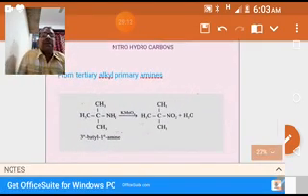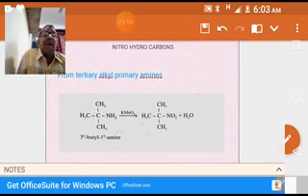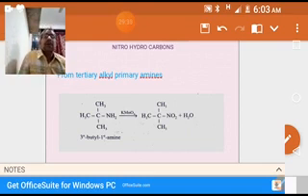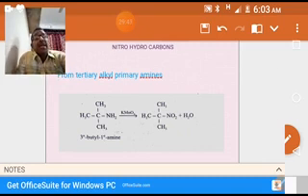Oxidation reaction of amines. The tertiary amine is a tertiary amine. The IUPAC name is 2-methyl-2-aminopropane, or we call it tertiary butyl amine. So when this tertiary butyl amine is treated with potassium permanganate, a highly oxidizing agent, it is converting into a nitro group.